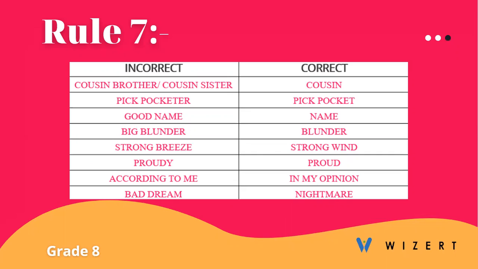Big blunder. Now, we never say big blunder, we will only use the word blunder because blunder itself means a big mistake. Similarly, we can never say strong breeze because breeze is never strong, so we have to say strong wind. Then again, we end up calling people proudy. So that is no word, and instead of proudy, we have to use the word proud.